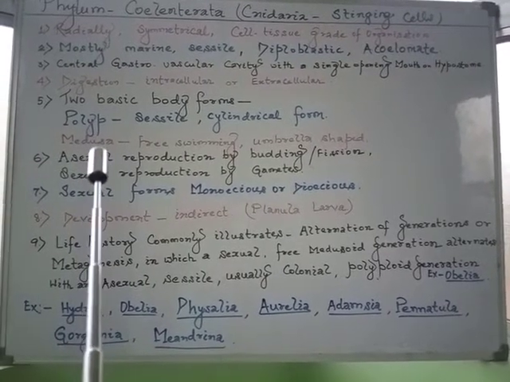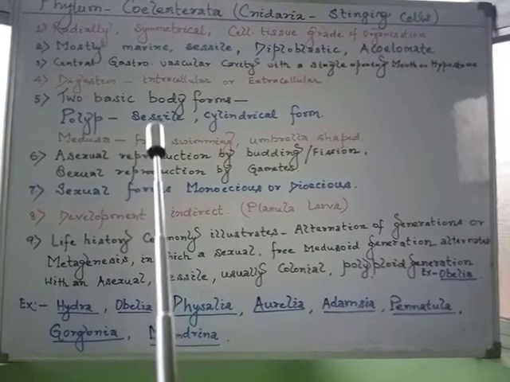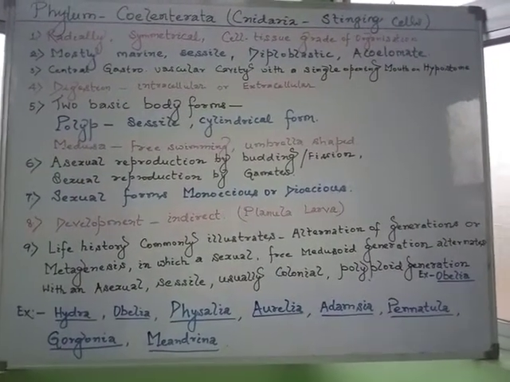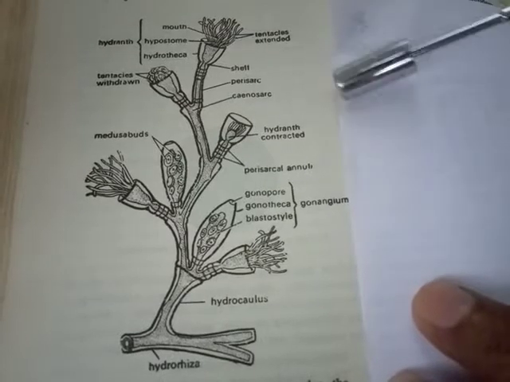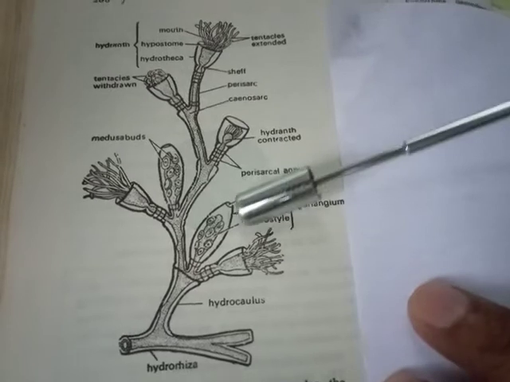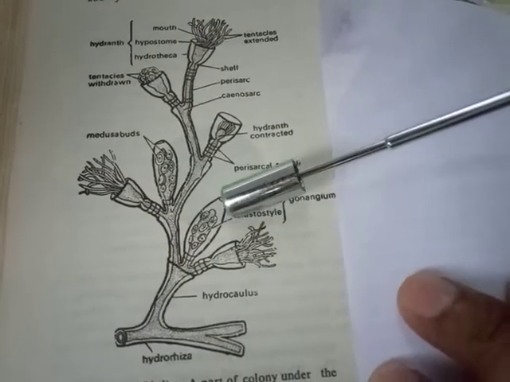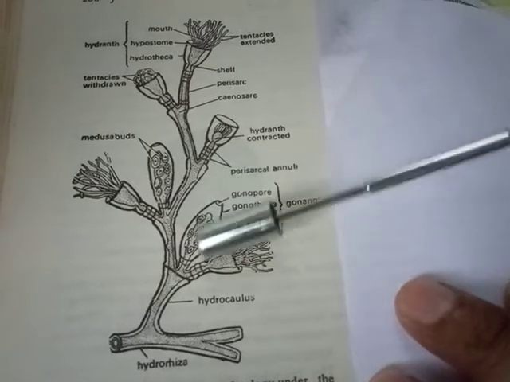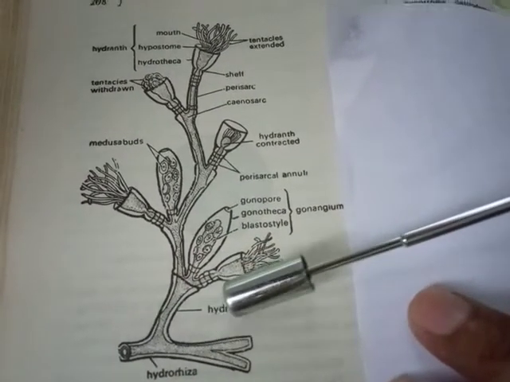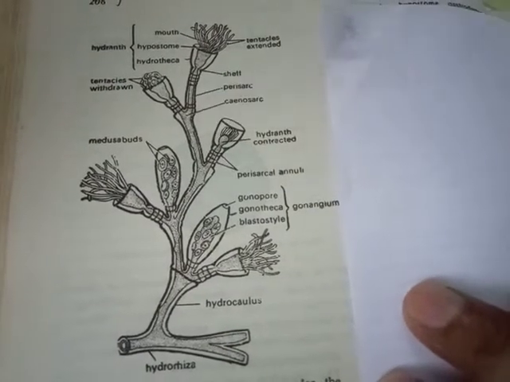and the medusa form. The polyp form is sessile, fixed to a substratum, and cylindrical. As we may observe, this is the polyp form of Obelia, a common member of coelenterates, which is sessile in nature, fixed to a substratum, and cylindrical in shape.